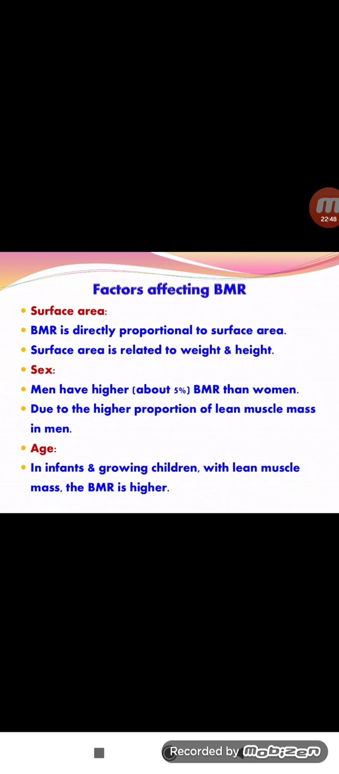So, which factors affect the BMR? Body surface area: BMR is directly proportional to surface area, meaning that as surface area increases, BMR increases. And sex: men, especially, have a higher BMR value than women. Why? Because surface area is larger in men and smaller in women. Age is also a factor: in infants and growing children, lean muscle mass and BMR are high.